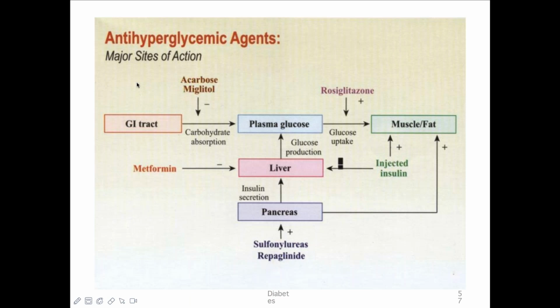Okay, this is the antidiabetic drugs' major sites of action. As I have told you, in the GI tract, acarbose inhibits carbohydrate malabsorption. Okay, and in muscle and fat, injected insulin acts. Sulfonylureas cause the pancreas to secrete insulin, and repaglinide also has the same mechanism of action. Metformin acts directly on the insulin and causes insulin sensitization. That is one, it can reduce hepatic glucose production. Okay. Second thing is it increases uptake of the glucose via GLUT4 receptors by the muscle.